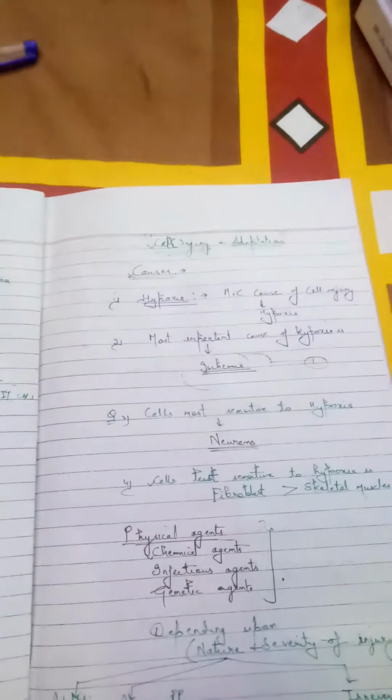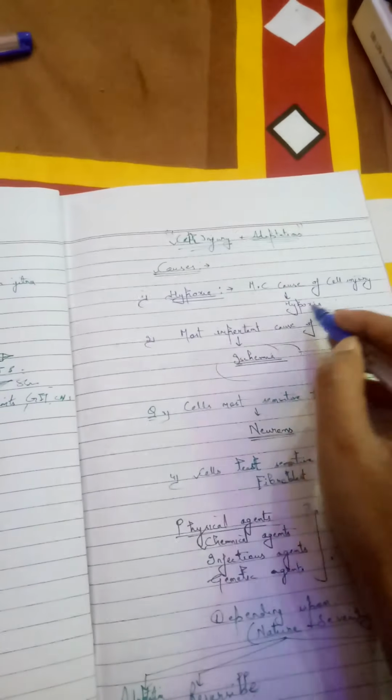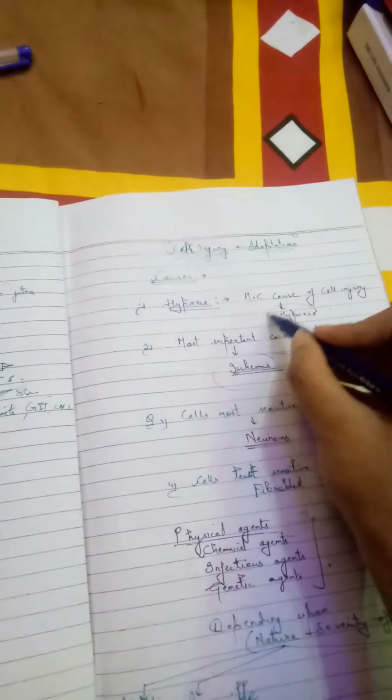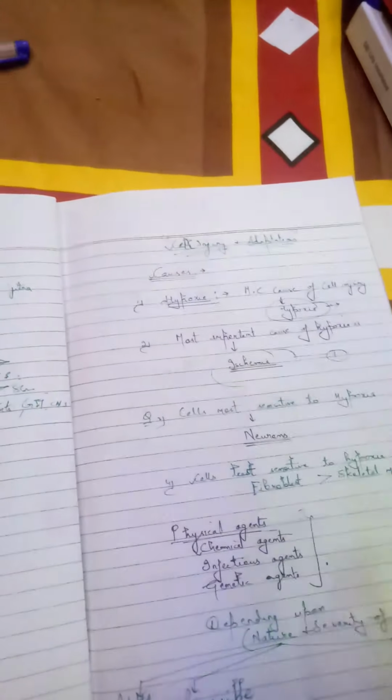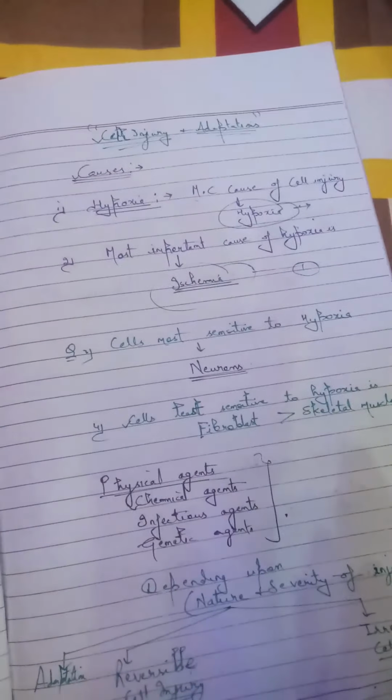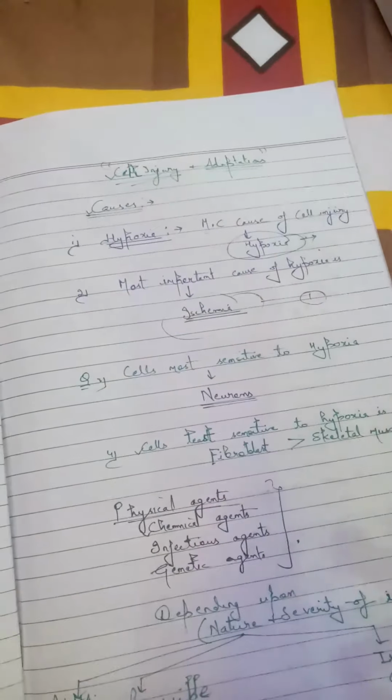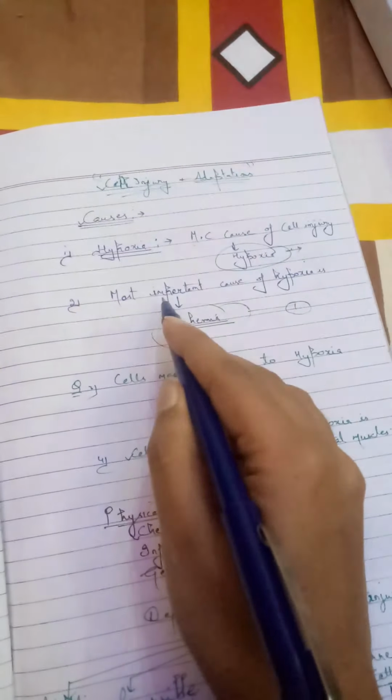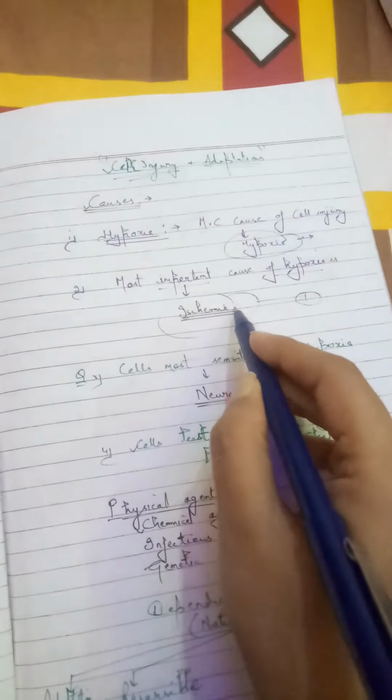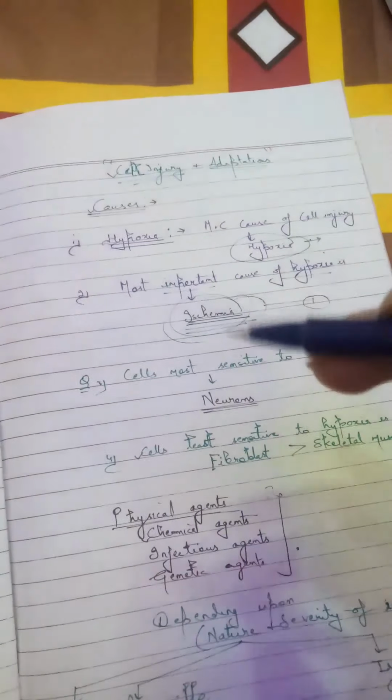Okay, we all know the definition of cell injury, but before that we should know what is the most important cause of cell injury. Hypoxia is the most important cause of cell injury. Hypoxia, we all know, is reduced oxygen supply in the blood. Now, we should know what is the cause of hypoxia, why there is a reduced oxygen supply in the blood. The most important cause of hypoxia is ischemia. Ischemia is a reduced blood supply. Reduced blood supply means reduced oxygen in the blood, and there will eventually be cell injury.